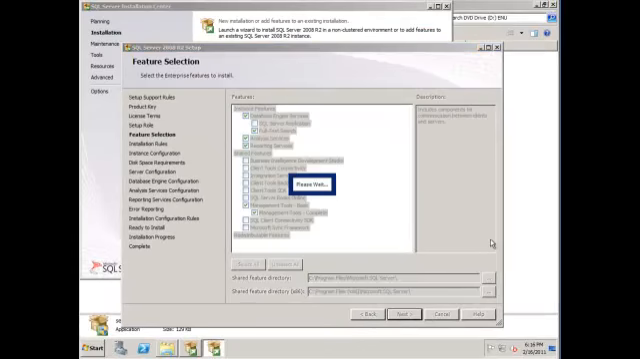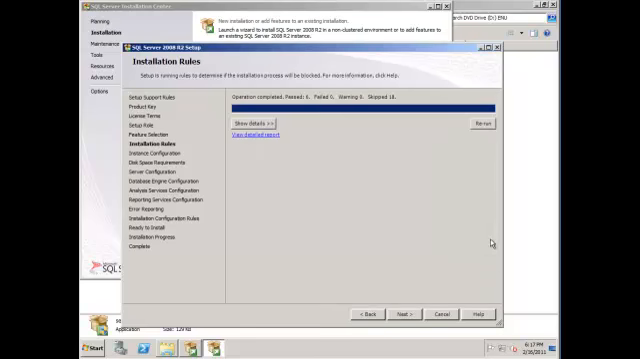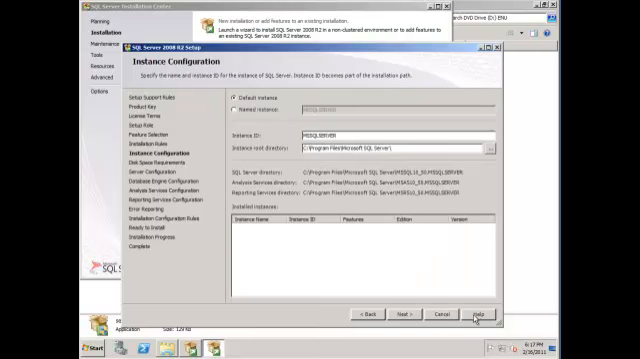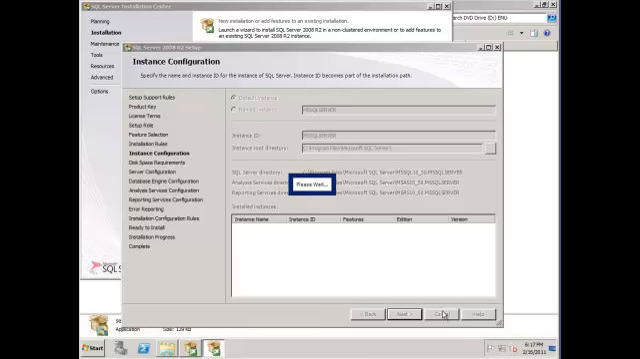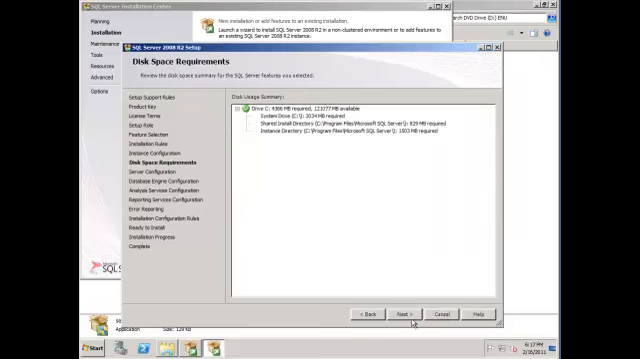Click Next. Let SQL Server do its thing. And next up is the Installation Rules page. This is another page that looks for potential problems. Click Next again. Okay, this is the instance configuration page. We're just going to use the default instance and then click Next. Okay, next up we're going to check for disk space. I think there's a disk space check here. Just click Next, go right through that.